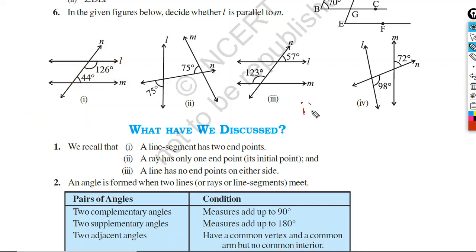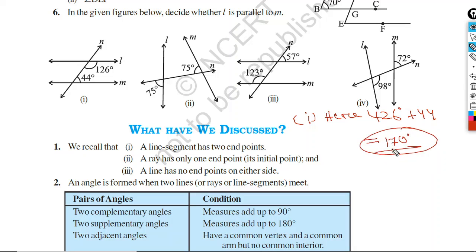I will solve part I. The angles here are 126 degrees plus 44 degrees, which is equal to 170 degrees. Now if the sum of these two angles were 180 degrees, then they would have been parallel, but the sum is 170 only. So can L and M be parallel?